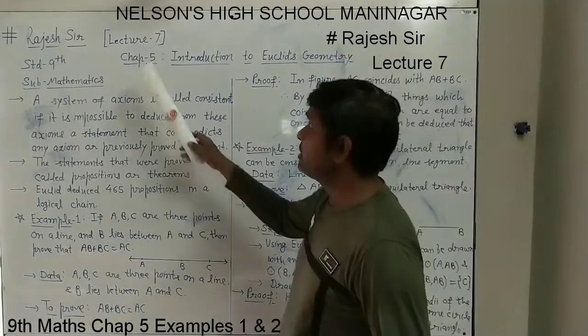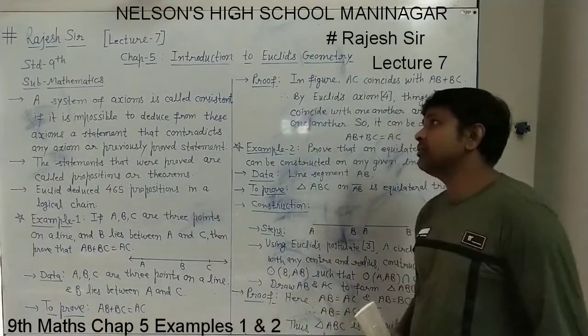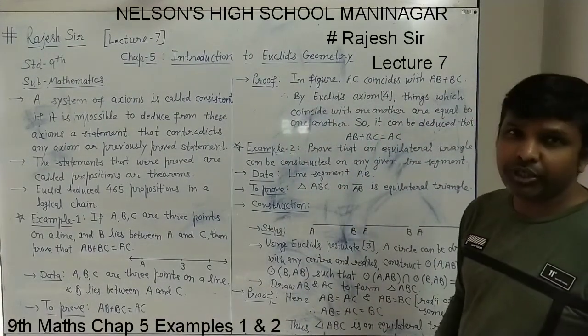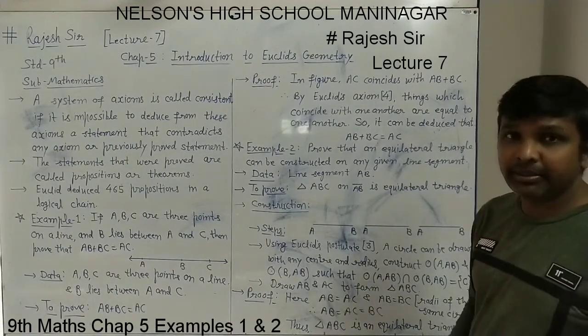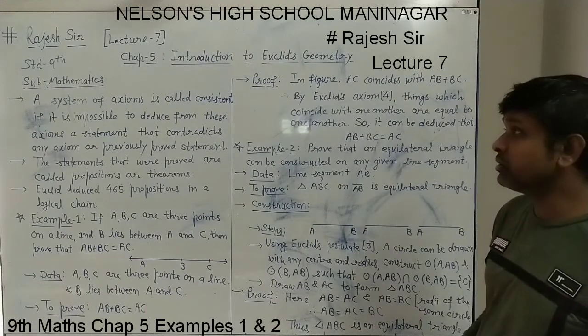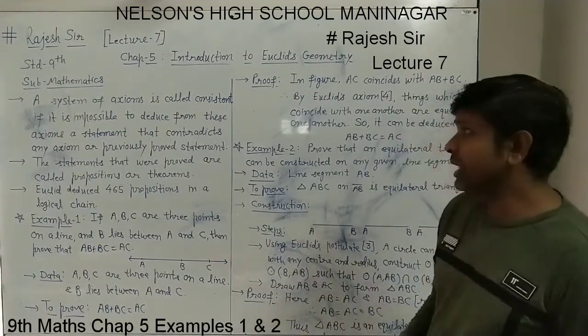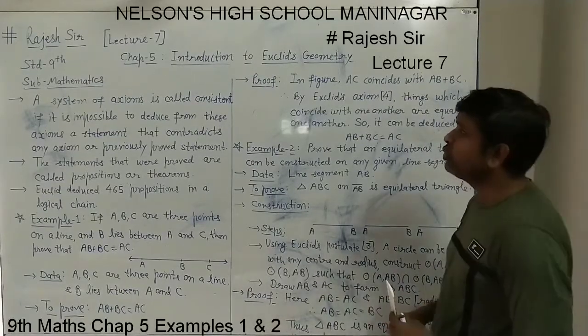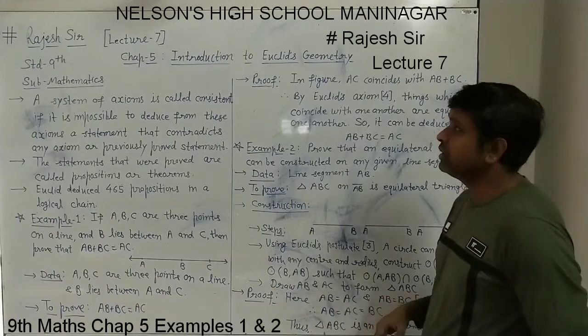This is lecture number 7. Before this lecture we have seen all 5 postulates of Euclid. Before that we have seen axioms, and before that definitions. So all definitions, axioms and postulates we have seen. Now some more words in maths should be understood.